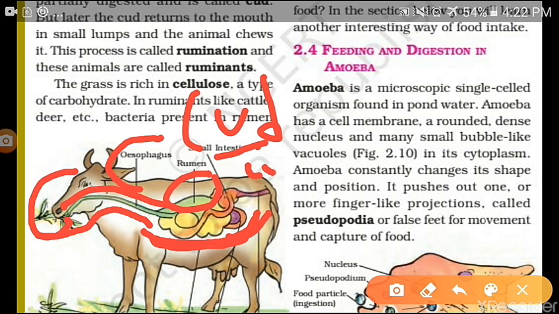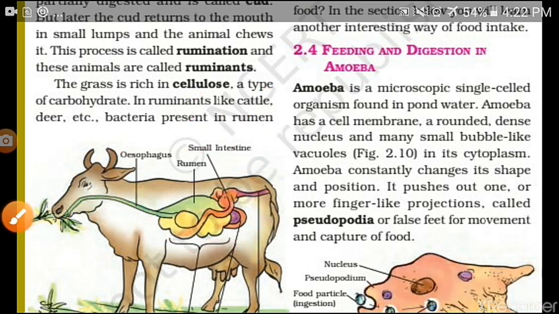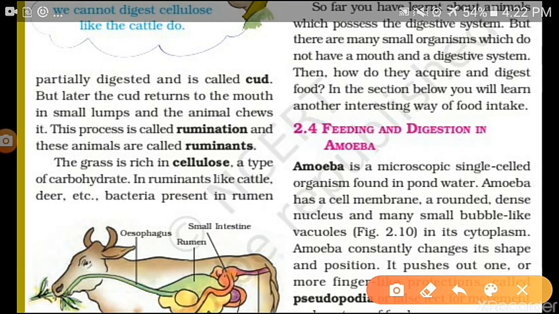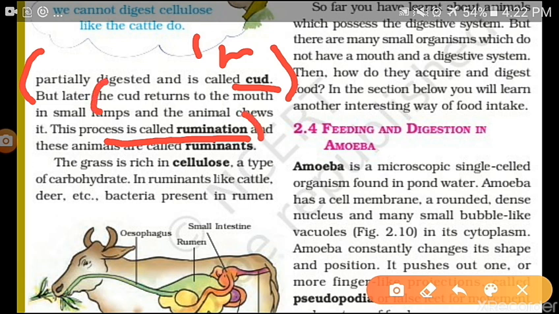So you can get 1 mark questions from this. First of all, what is cud? You can write: the partially digested food in the stomach of ruminants such as cows and buffaloes is called cud. Then you can get another question, what is rumination? The cud returning is called rumination. Then what are ruminants? You can mention cows and buffaloes.